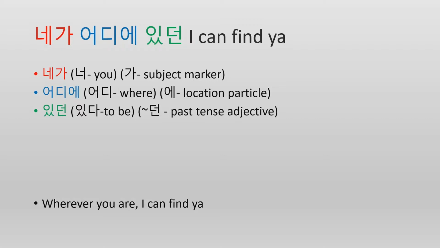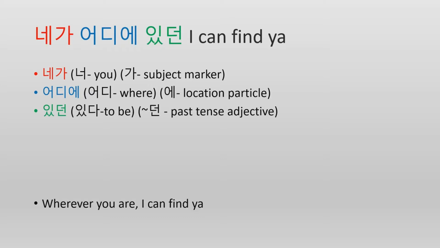So, 있던. 네가 어디에 있던 is basically saying wherever you were, which is a little bit strange because the translation here says wherever you are. These English translations are not always 100% accurate, which is why I like making videos like this and breaking it down word for word so you guys can see exactly what they mean in Korean versus just looking at the English translation, which is not always right.